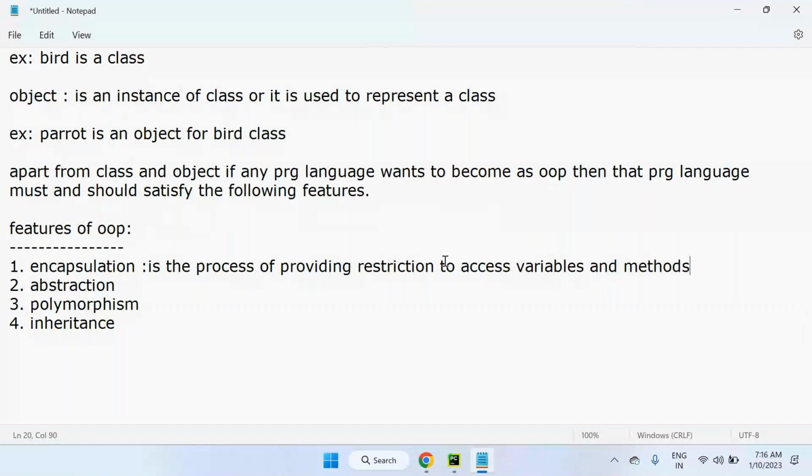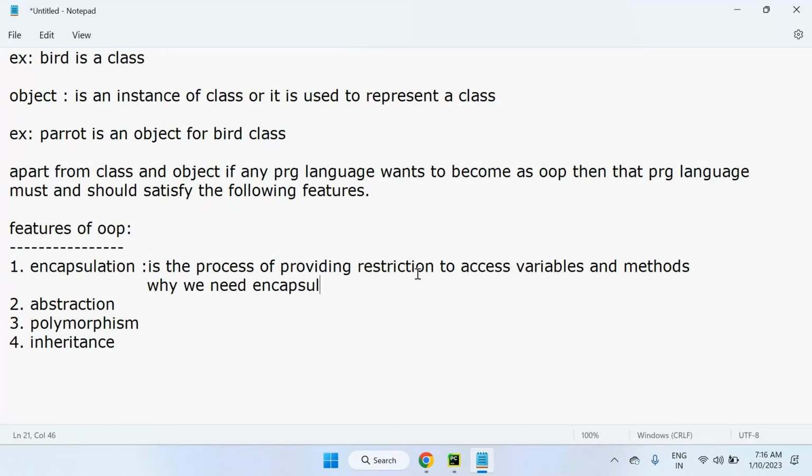So why do we need to provide restriction? Why do we need encapsulation? To prevent the data from modification.